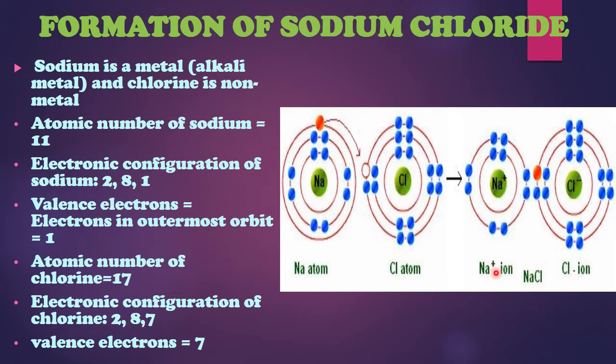They come close to each other due to the oppositely charged particles, and as a result you get sodium chloride, and sodium chloride will not have any charge on it because the charges will be nullified. So you can see this is how sodium chloride is formed. Now let's study one more example.